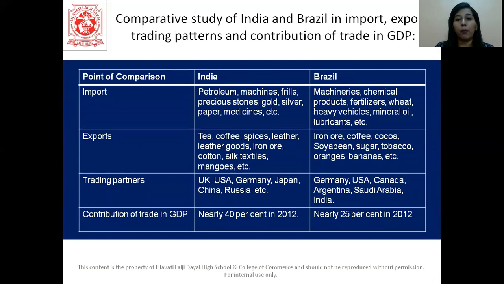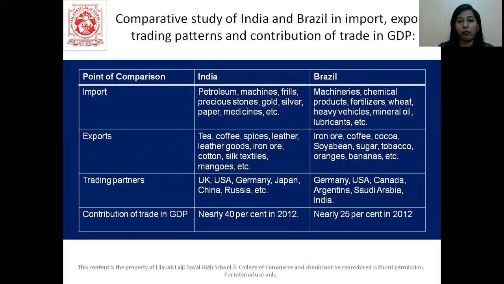Okay. Now let's talk about the comparison of India and Brazil in terms of import and export trading patterns and the contribution of it to GDP. So here we can see the imports in India: petroleum, machines, precious stones, gold, silver, paper, medicines.